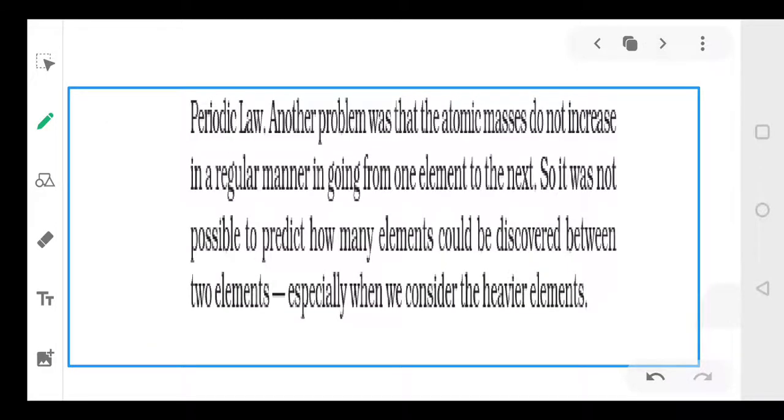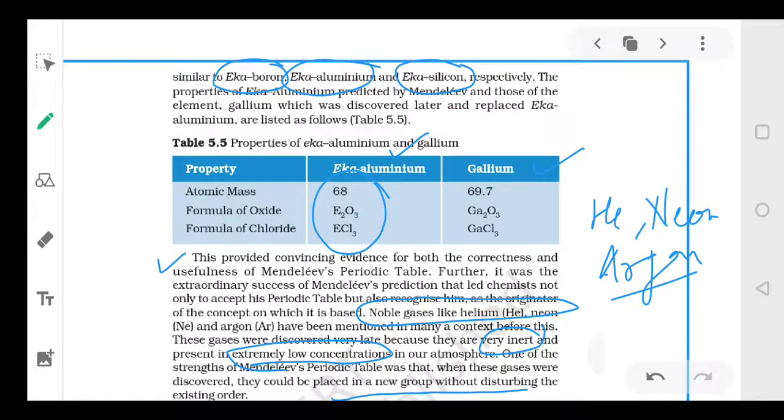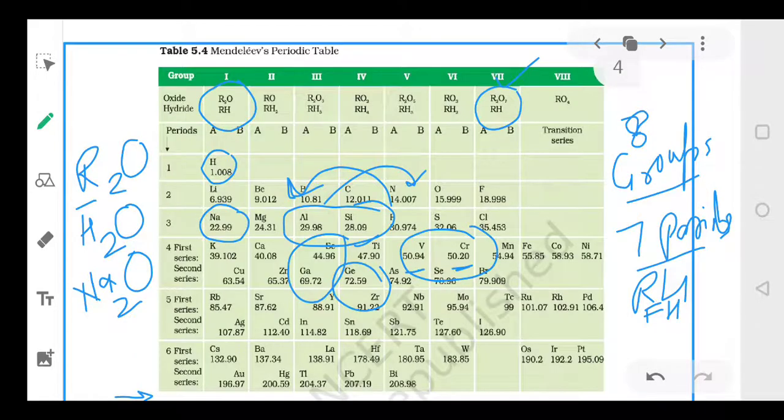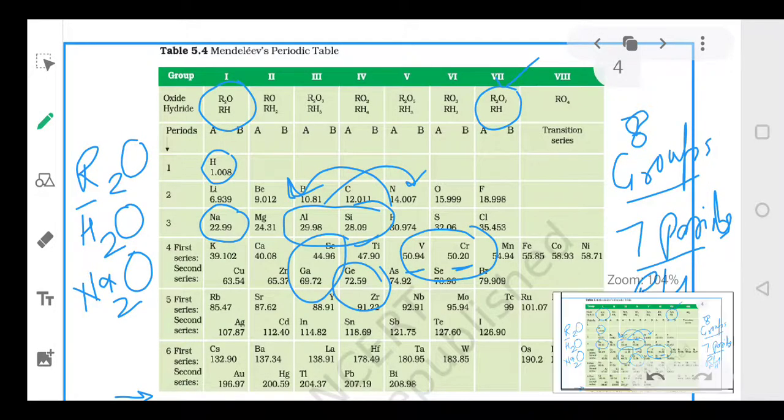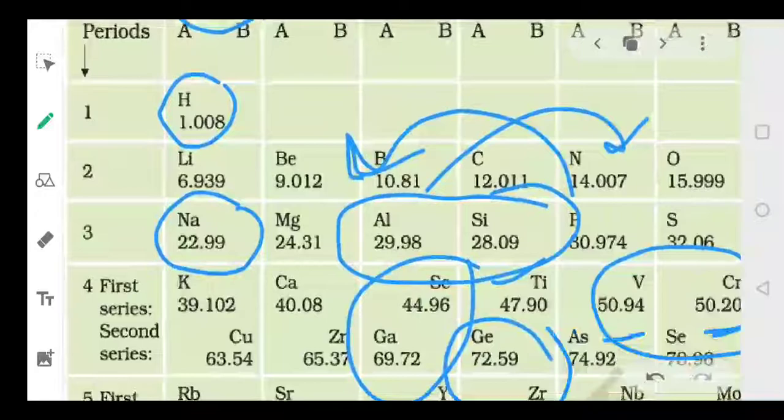The third problem was that the atomic mass in the periodic table did not increase in a regular manner from one element to another. If you see the table, let's look at it again so that you will understand better. Hydrogen atomic mass is 1, lithium is 6, so the difference is 5. Then lithium and sodium, 22 and 6. What is the difference?